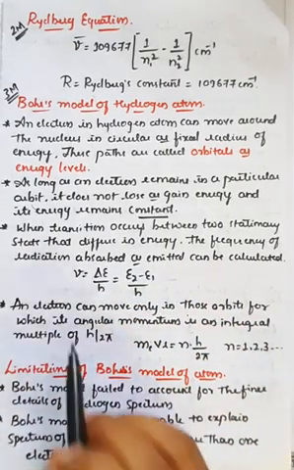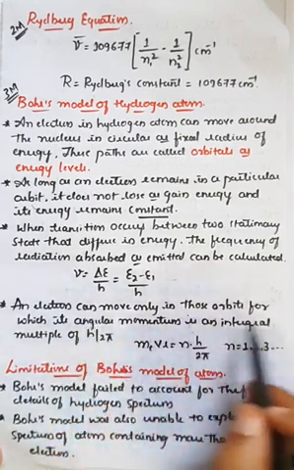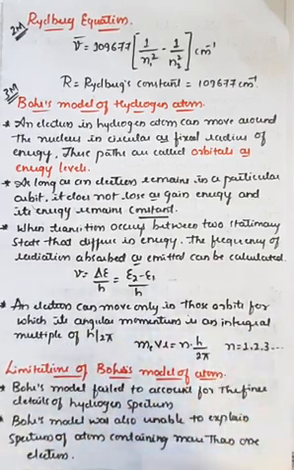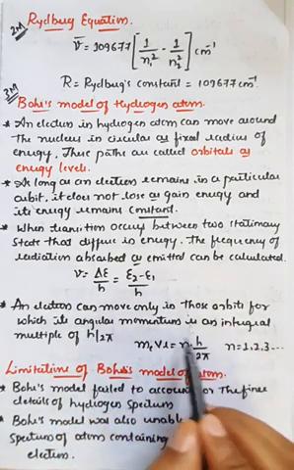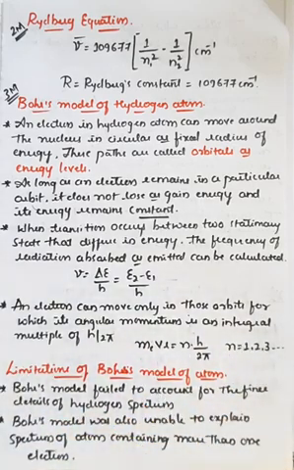And the fourth one is, the electron can move only in certain orbitals. It cannot be present in all kinds of orbitals. The electron is specifically present in a particular orbit in which its angular momentum is an integral multiple of h upon 2 pi.